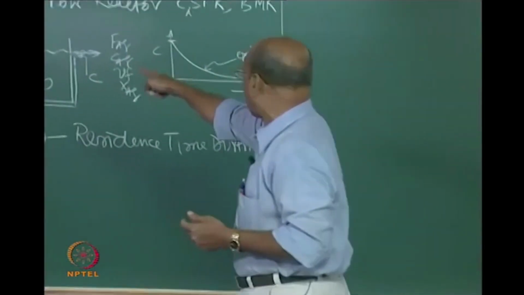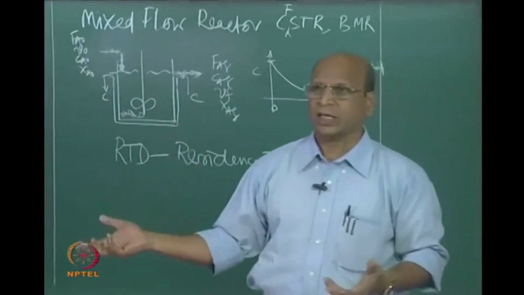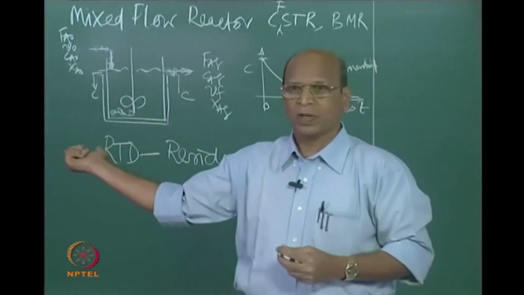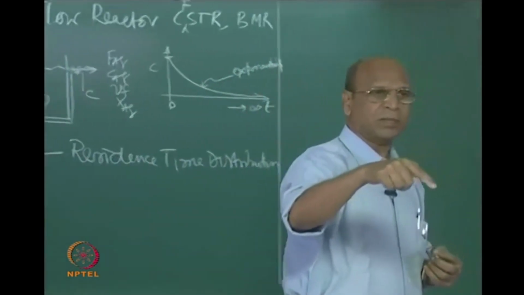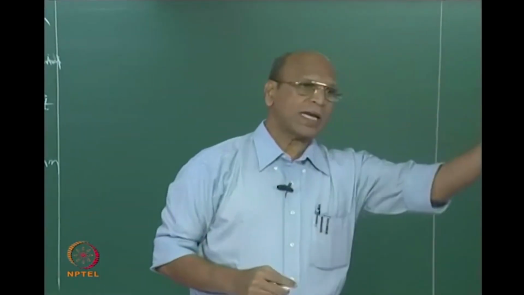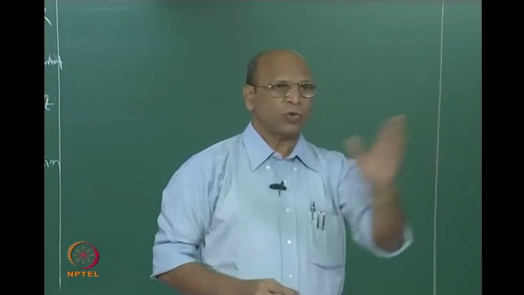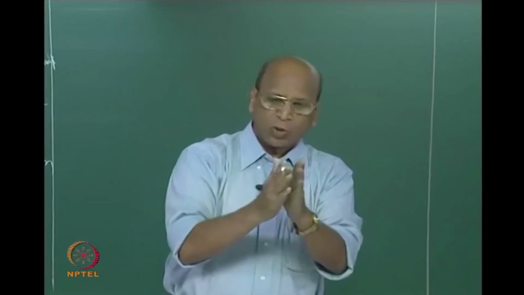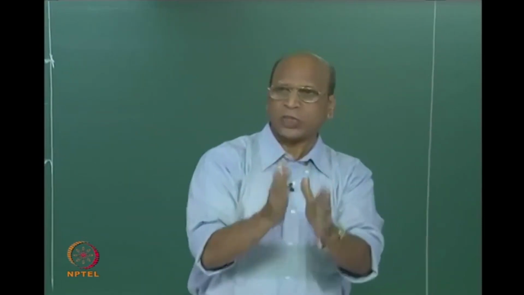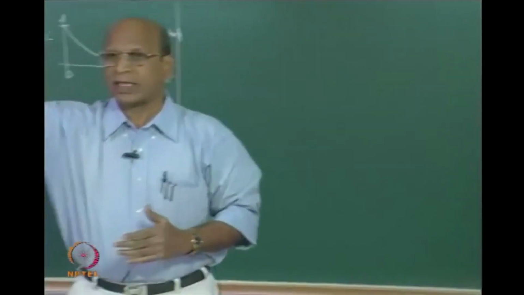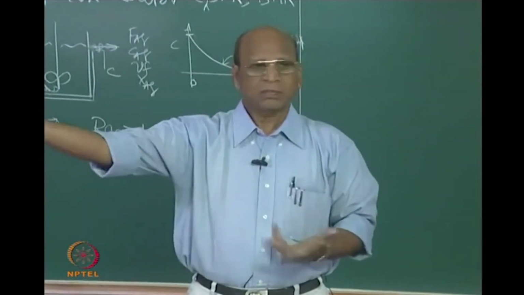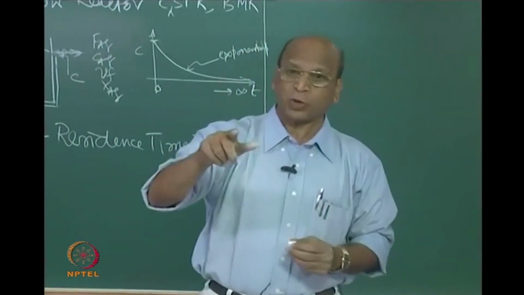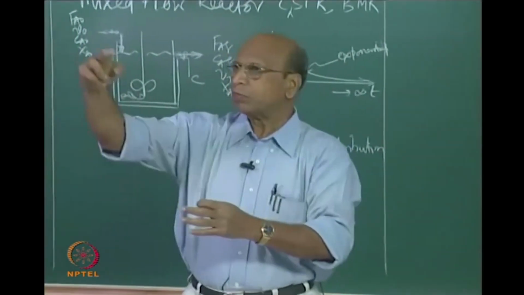The example I gave, adding this color and all that, which we call a tracer, was to show that there is residence time distribution in mixed flow, whereas there is no residence time distribution in plug flow. How did we prove that there is no residence time distribution there? You added one disc in the pipe, a colored disc. Without any disturbance to this disc, it comes out exactly at the end after whatever time you provide, 10 seconds or whatever. So, that means if there were a distribution, that disc should have spread like this.